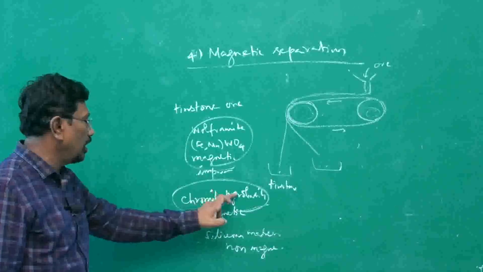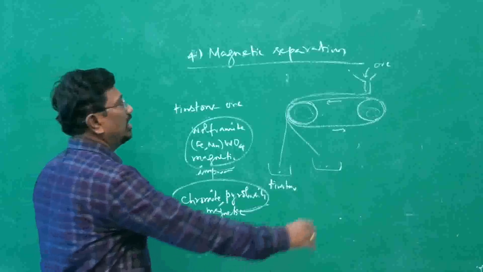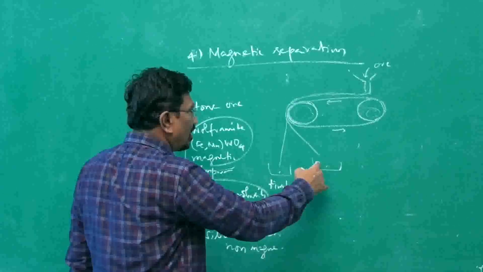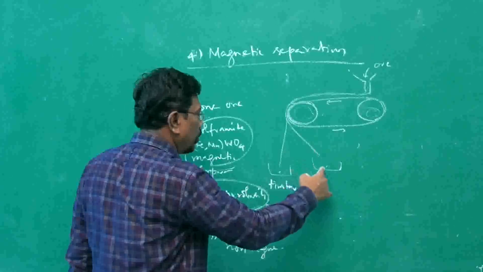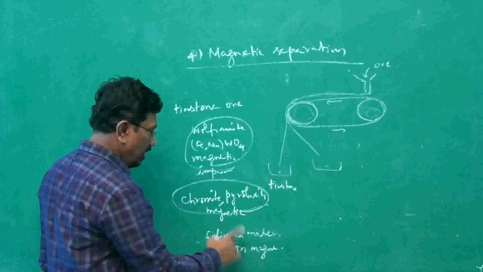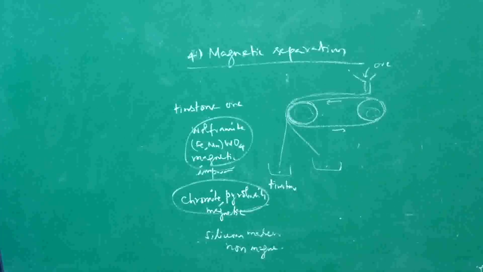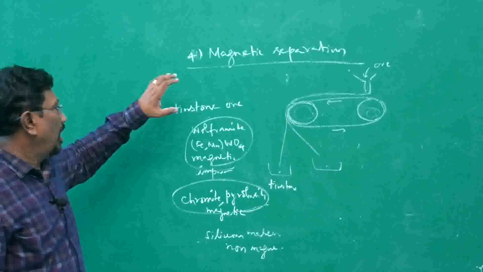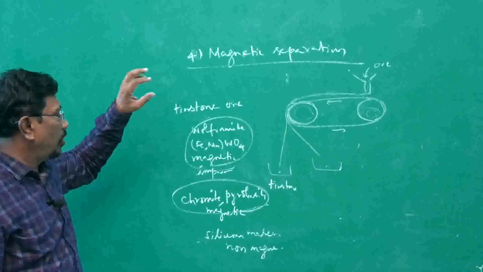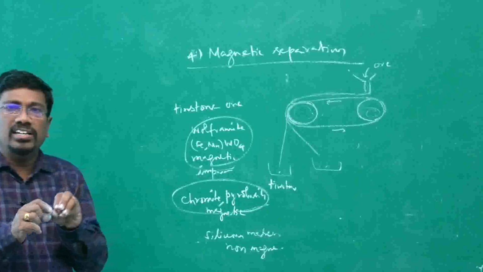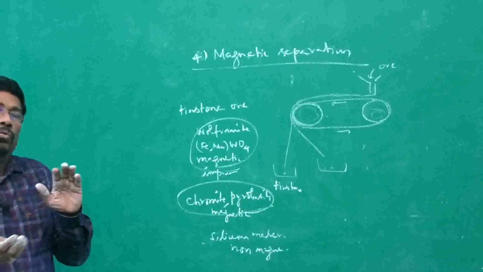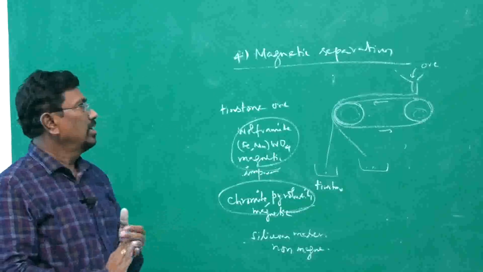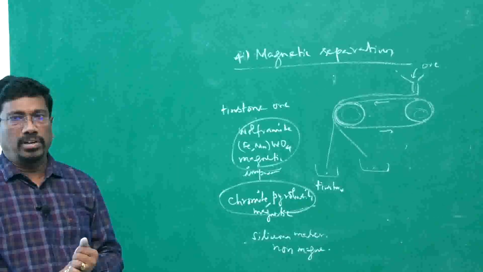In this case, chromite and pyrolusite are magnetic, and therefore when such ores are placed, the magnetic ores will be collected nearer to the electromagnetic roller, but far away you will get non-magnetic siliceous material. In this way, we can separate ferromagnetic substances. If the ore contains either ferromagnetic impurities, or the ore itself is ferromagnetic and the impurities are non-magnetic, in such cases they can be concentrated by magnetic separation.